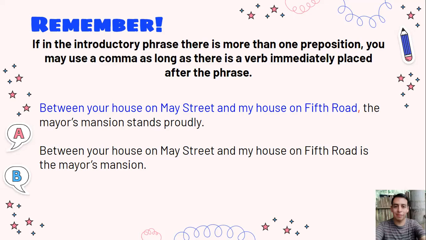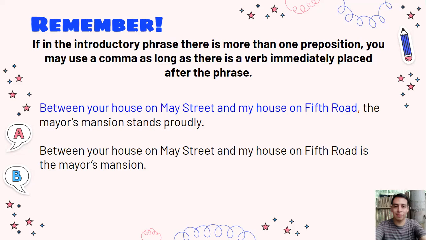However, what should we do if there is more than 1 preposition in the very same introductory phrase? Well, there is a big exception here, and this is a rule. We may use a comma as long as there is a verb immediately placed after the introductory phrase. So here's the example. Between your house on Main Street and my house on Fifth Road, comma, the mayor's mansion stands proudly.